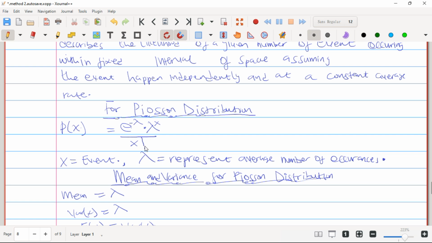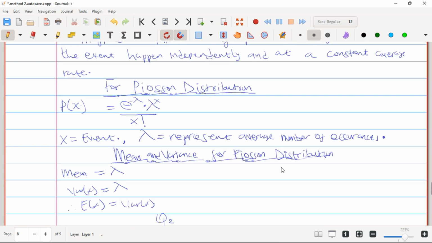So the x that you can see there is the event, and the lambda represents the average number of occurrences, the mean number in that interval.